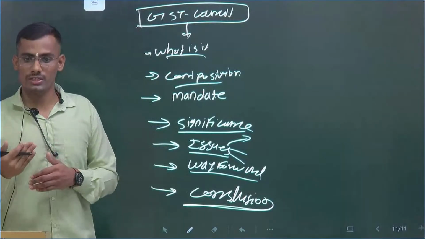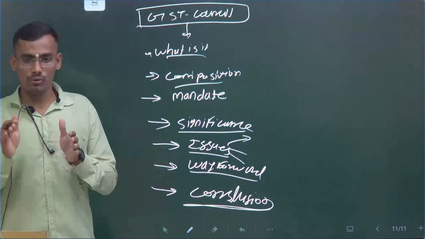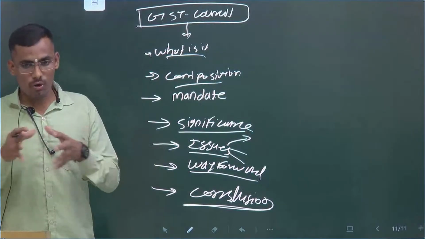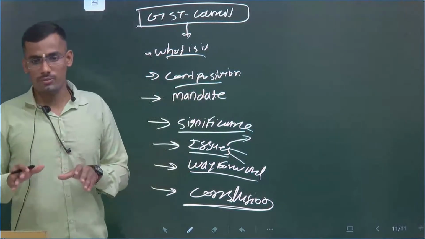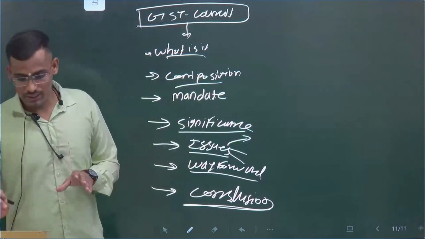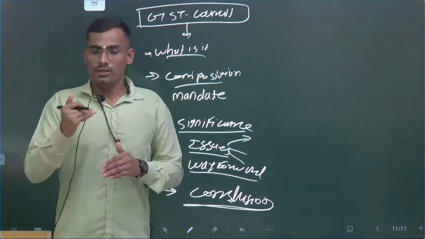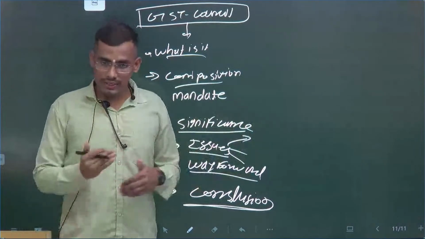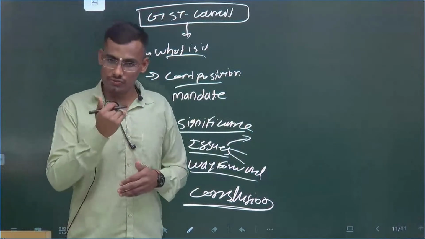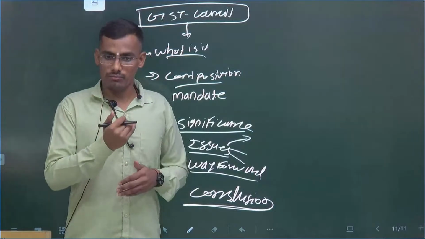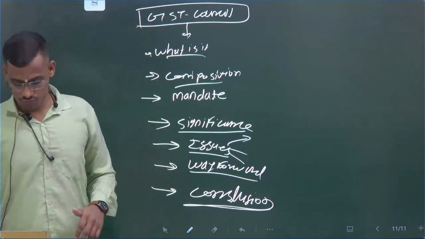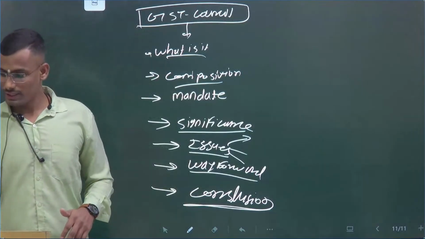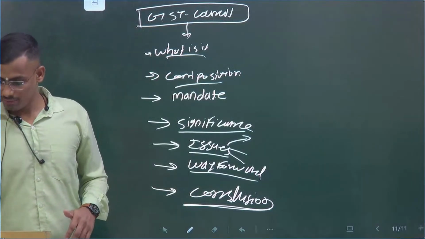So NITI Aayog, the Interstate Council, these are all compartments. Don't do compartmentalization, this is comprehensive. I have explained two topics. First is federalism; I have covered indirectly all the issues and challenges of federalism, and also the most important one, the GST Council. Both we have covered. So now we will move forward to our next topic.